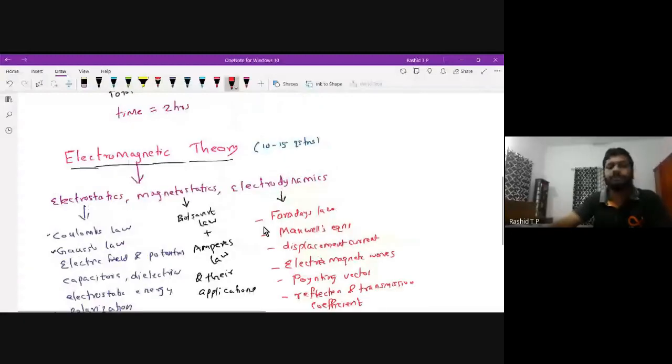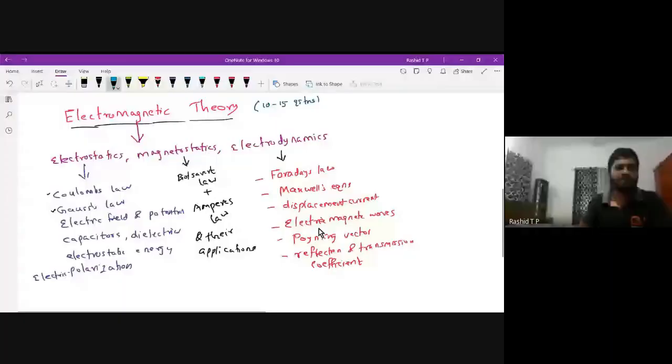And now let us move to electrostatics. Today we will start the discussion on electrostatics, and I hope we can cover Coulomb's law, electric field and potential. Maybe potential may be later. Electric field and Gauss's law. I hope these three topics and their problems can be covered today. Fine.